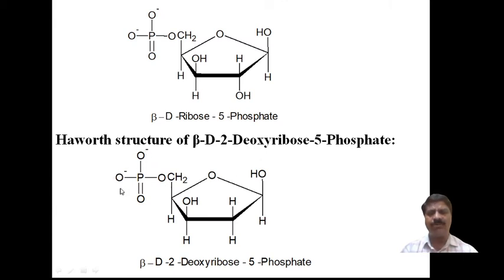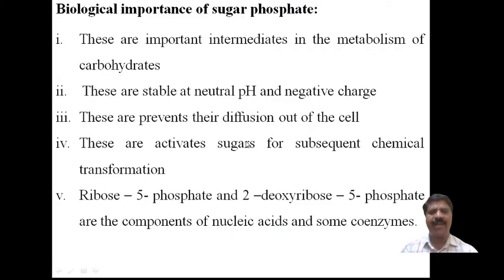Therefore, at this pH value it is stable, not reactive, and cannot migrate. The negative charge prevents their diffusion out of the cell. Therefore, the diffusion process out of the cell is prevented.